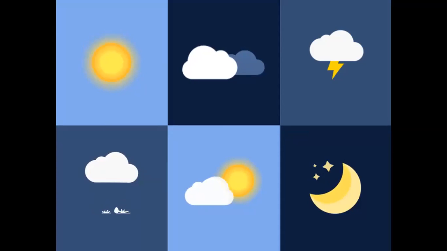Firstly, the picture shows a sunny day, and there is a cloudy situation, and this is also a thunderstorm situation, and this is a clear night situation, and here is a raining symbol, and this is also a cloudy symbol, but sometimes sunny days are also declared.